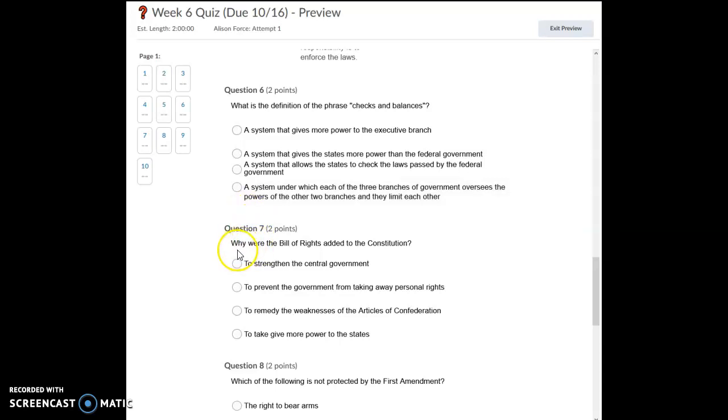Number 7. Why were the Bill of Rights added to the Constitution? To strengthen the central government? To prevent the government from taking away personal rights? To remedy the weaknesses of the Articles of Confederation? To give more power to the states?